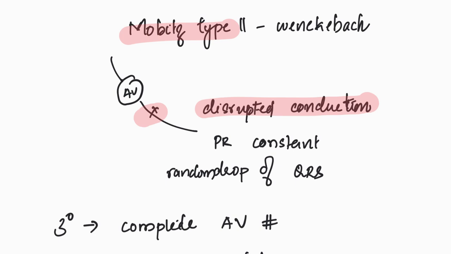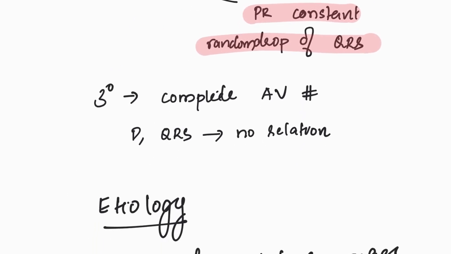So what happens is the PR is actually constant, right? But there is random drop of QRS complexes. This is what we get in Mobitz type 2. This is a serious condition and such patients require pacemaker implantation. And coming to third degree AV block, third degree AV block means complete atrioventricular dissociation. That is, the P waves and QRS waves occur without any relationship to each other.